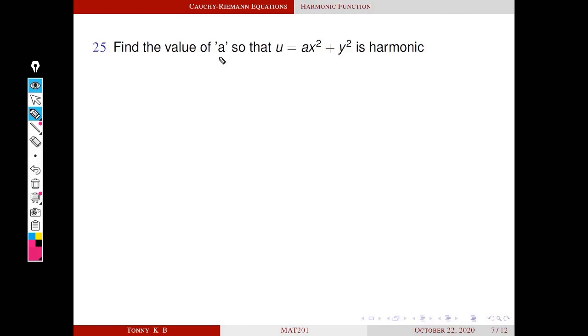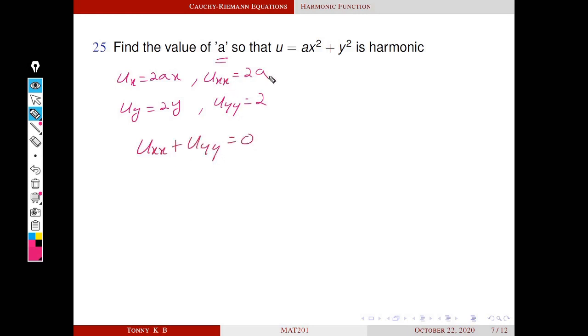Next problem, find the value of a so that u equal to ax square plus y square is harmonic. So first we are going to find uxx and uyy. ux is equal to 2ax and uxx is 2a. And similarly, uy equal to 2y, uyy equal to 2. And we have to find a such that u is harmonic. So uxx and uyy satisfy the equation uxx plus uyy equal to 0. So uxx is 2a, 2a equal to minus 2. This implies a equal to minus 1. So this function is harmonic only when a equal to minus 1.